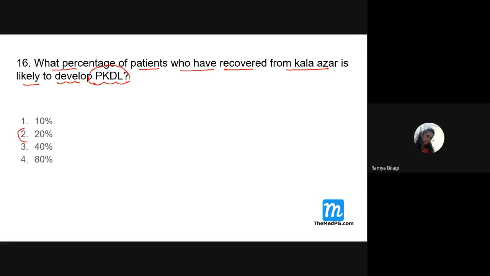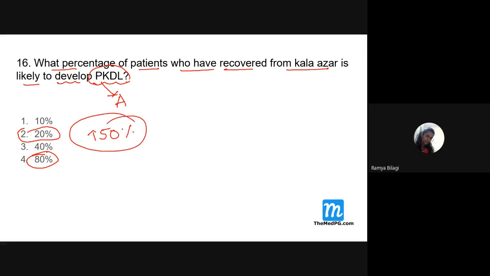Or 20%. Shall we all agree with this? Yes, ma'am. Fine. Okay. Now, if the question is asked, like in Africa, what is the percentage of PKDL? Then which one will you opt, students? 80. Excellent. Then your answer should be 80%, because more than 50% is the number we have to remember. So here, which number is more than 50%?